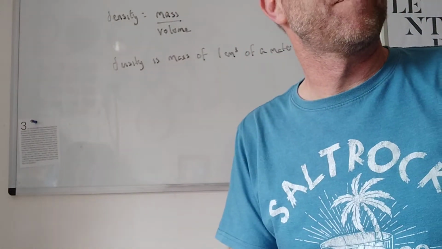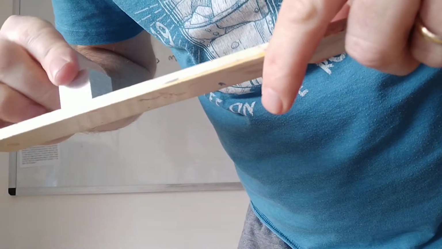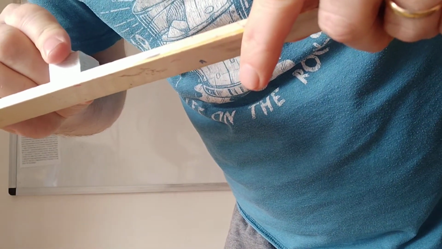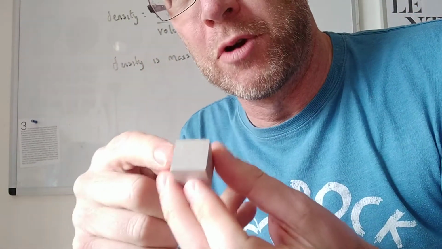Now what's 1 centimeter cubed? Well, you know what a cube is. That's a cube. Now that's actually 2 centimeters cubed. That's 2 by 2 by 2. So we go to the simplest one, which is the mass of 1 centimeter cubed, and that is what we call density. But then you can compare like with like.